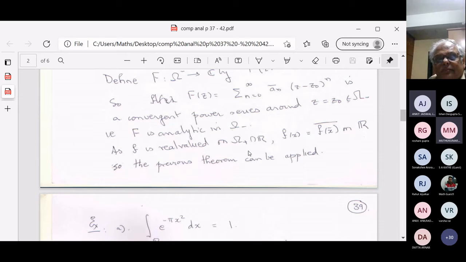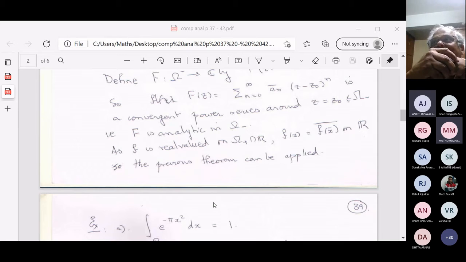Does this answer your question? Okay. That is how I'm defining the capital F on the lower part. It is: take z in the lower part, take z bar, it's in the upper part.